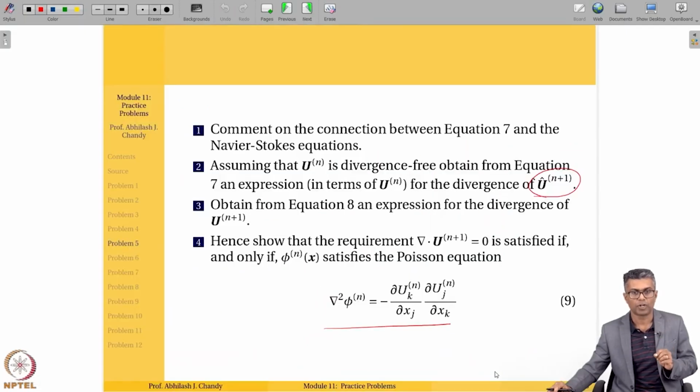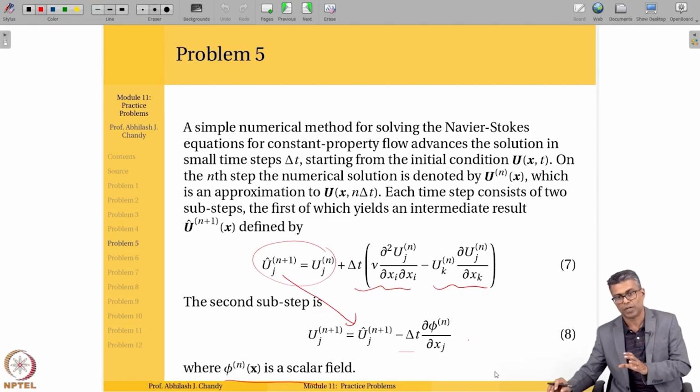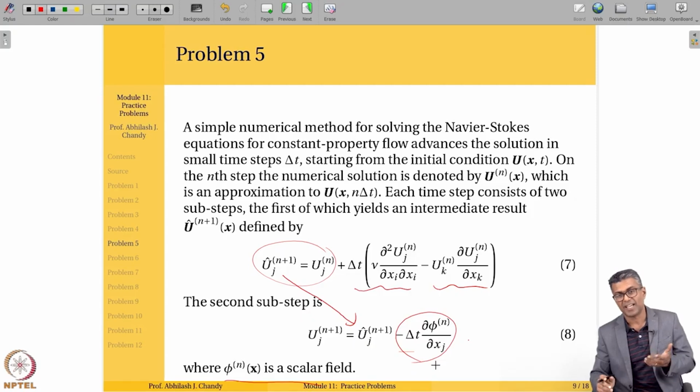First, we had to comment on how this equation, equation 7, related to the Navier-Stokes equations. It seemed like this one did not use the pressure term. But now that we have done all 4 parts, we realize that phi satisfies the Poisson's equation, or in other words, phi is the pressure.